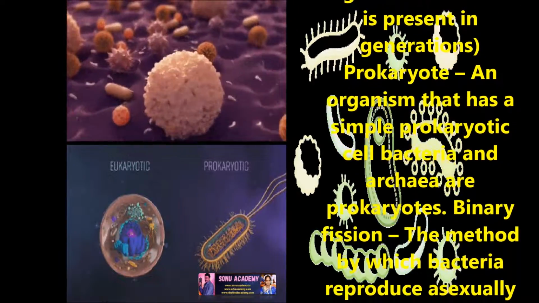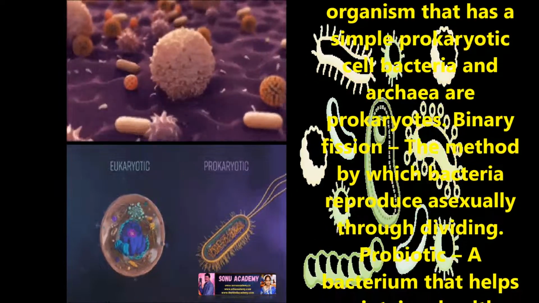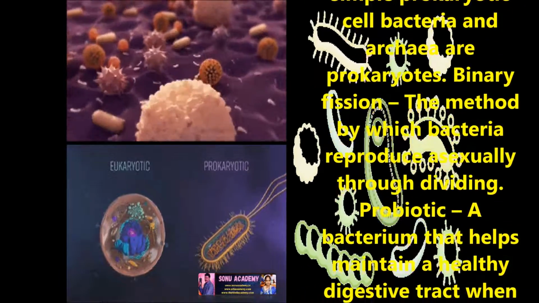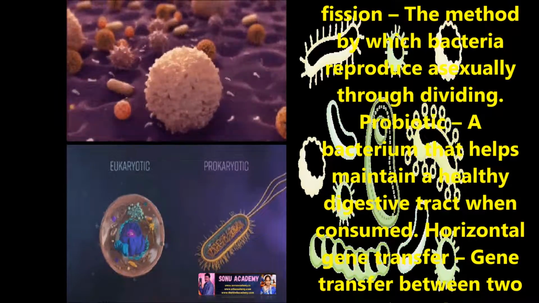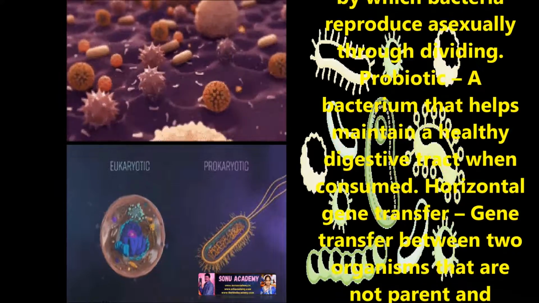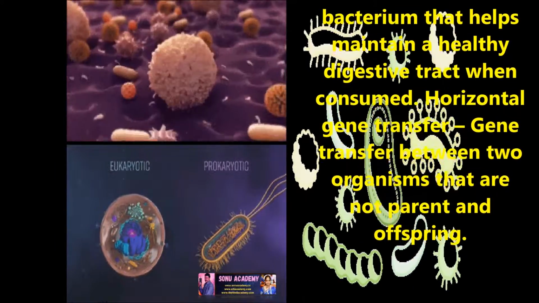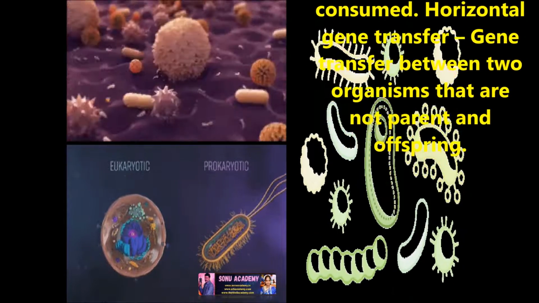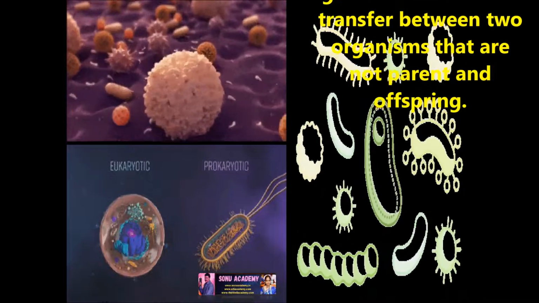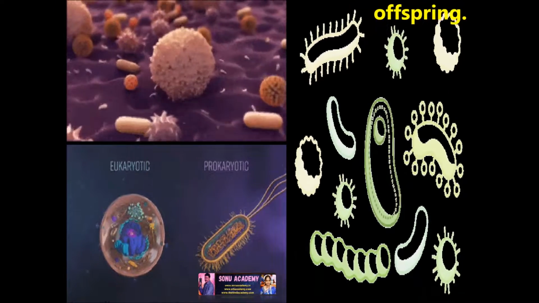Children, prokaryote: an organism that has a single prokaryotic cell; bacteria and archaea are prokaryotes. Binary fission: the method by which bacteria reproduce asexually through dividing. Probiotic: a bacterium that helps maintain a healthy digestive tract when consumed. Horizontal gene transfer: transfer between two organisms that are not parent and offspring.